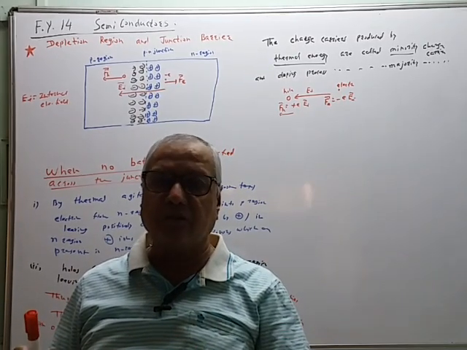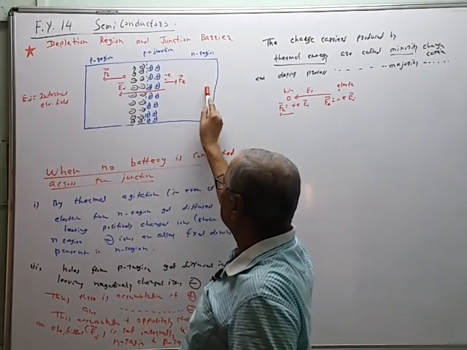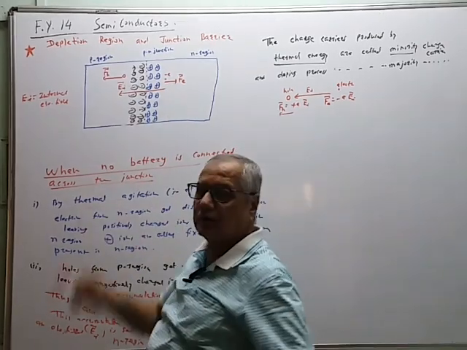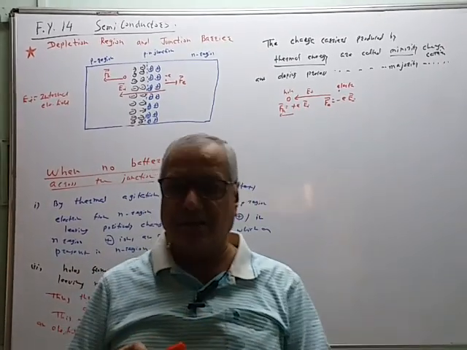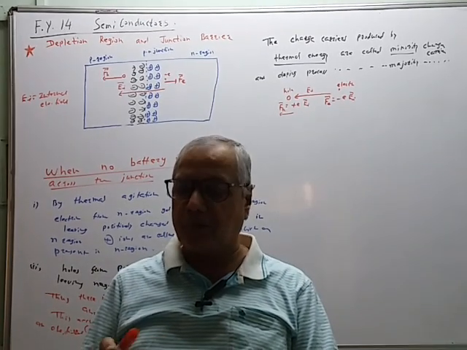Due to the existence of the internal electric field, which is directed from N region to P region, the electrons are repelled back, the holes are repelled back, and therefore there are no mobile charge carriers in this region. The width of this region is very very small, but it has this important property.